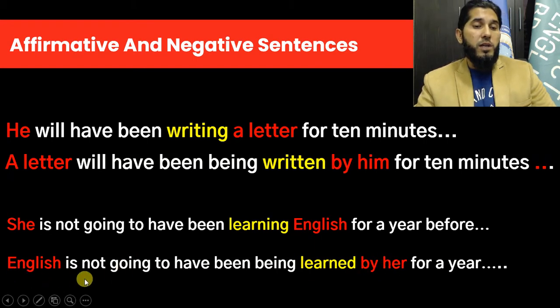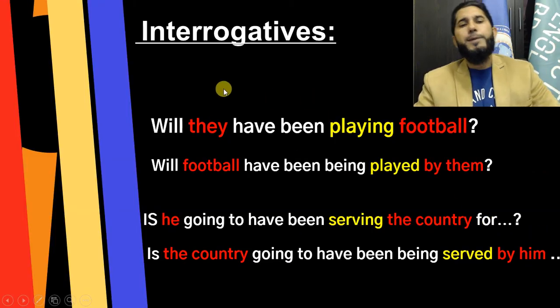So this is how you say it: English is not going to have been being learned by her for a year before she graduates from university or before she gets married or something, okay? Or in spoken English, you can say she's not gonna have been being learned. English is not gonna have been being learned by her for a year before she marries someone or something like that. Okay, now look here.